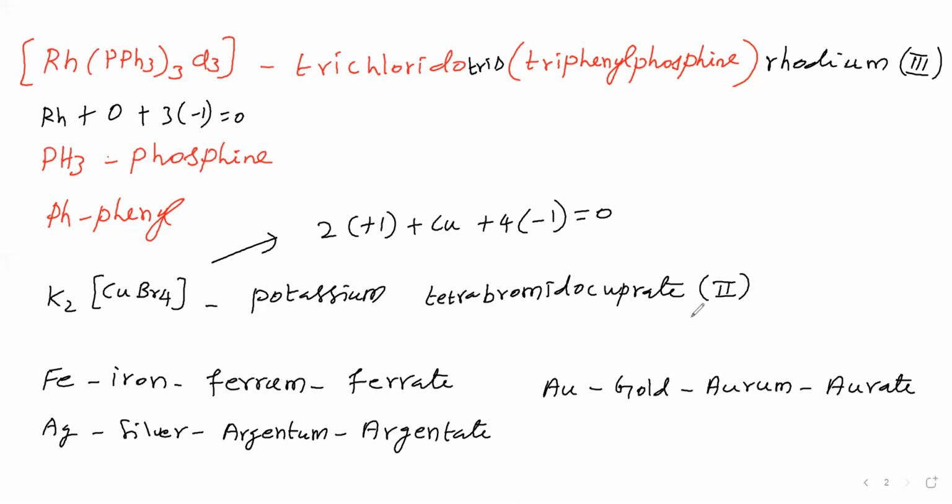Next, we'll take another complex. The complex is [Co(en)2(H2O)Cl] with NO2 outside the square bracket, present 2 times. Outside the bracket, on the right side, is the anion, and this is the cation, so the complex is a cation.